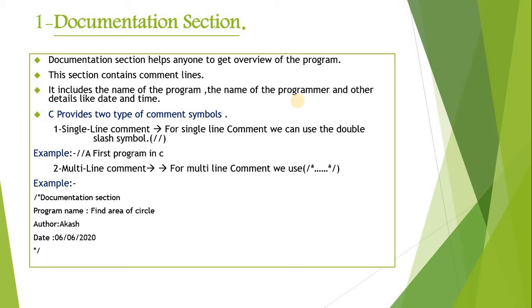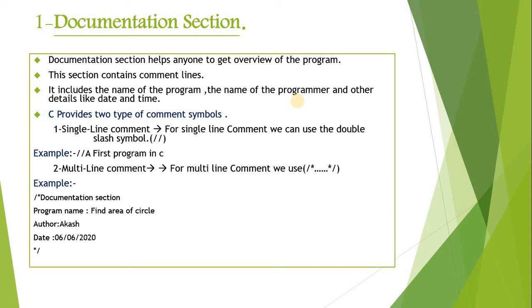This section contains comment lines. The third point is that it includes the name of the program, the topic I am writing the program on, the name of the programmer, and other details like date and time. C provides two types of comment symbols: single line comment and multi-line comment.